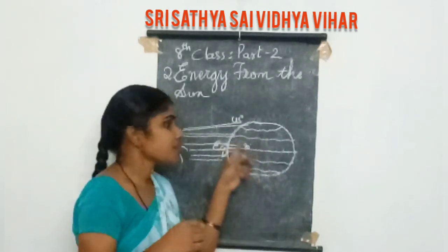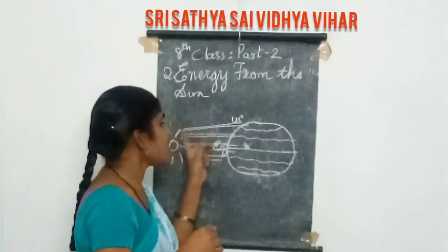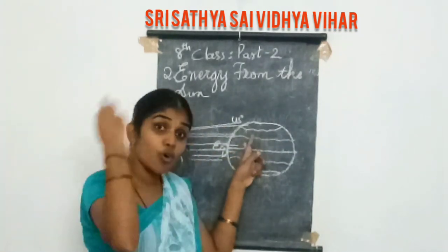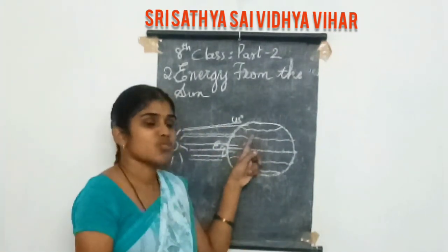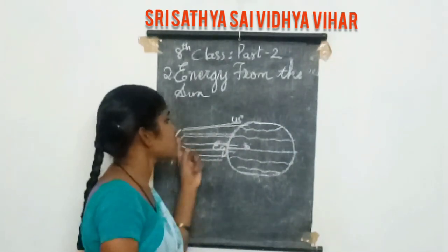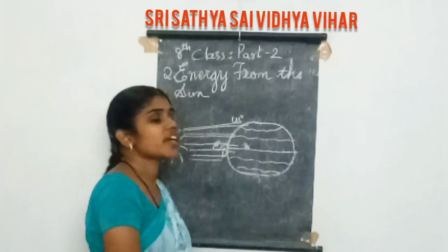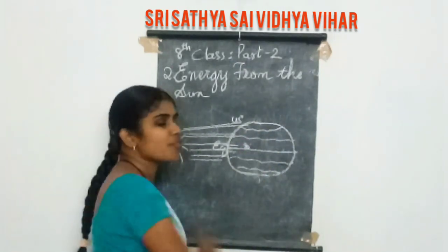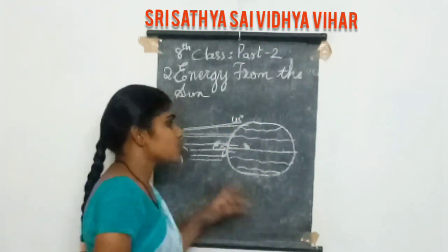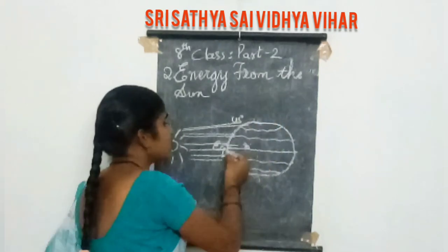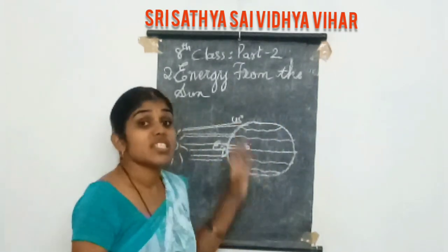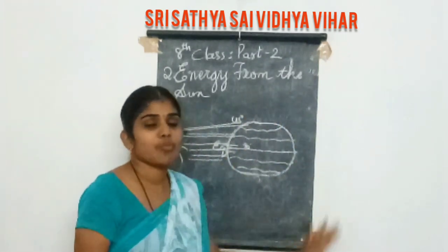The distance between the sun and the Tropic of Cancer will be more, and the distance between the sun and the Arctic Circle will be much more than for the Tropic of Cancer and the equator. So it is very far from the equator. This is because of the shape of the earth.